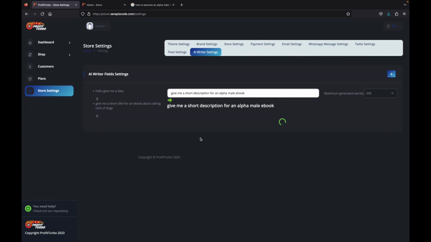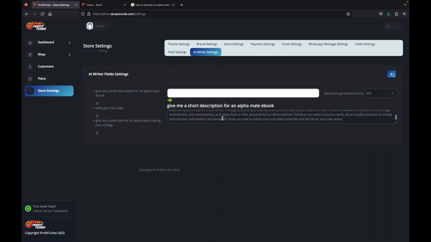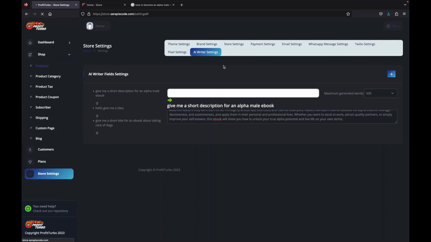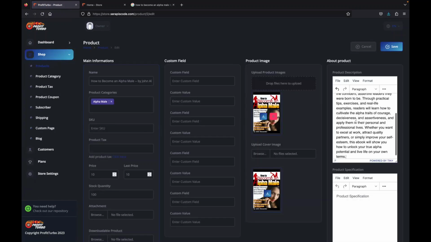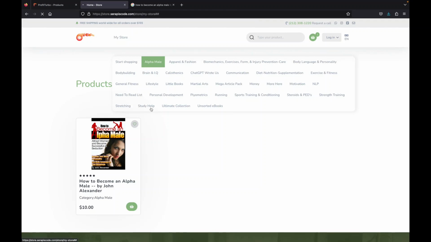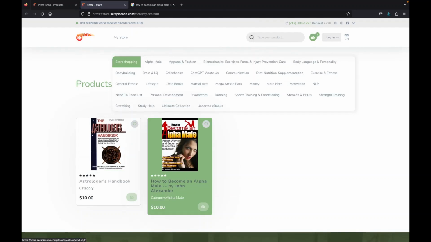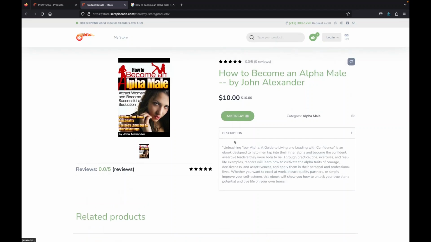And if we just give it some time now, it will generate this perfect ebook description that we can just copy, go back to our products, and then just add it here. Save. And now if we reload the page and we go over to our Alpha Male book, we'll see the description right here, which is perfect.